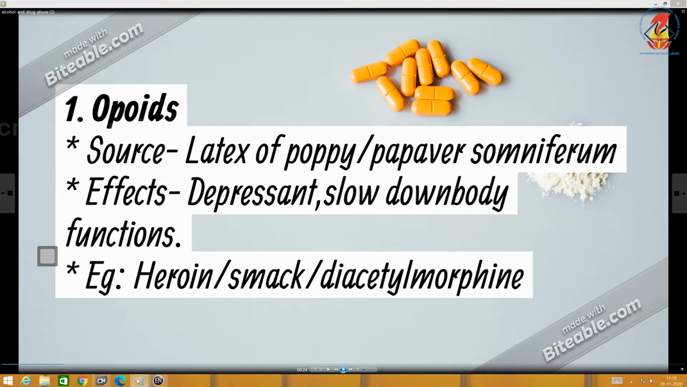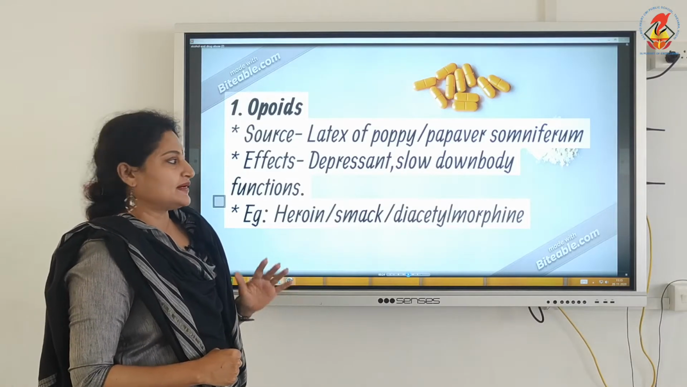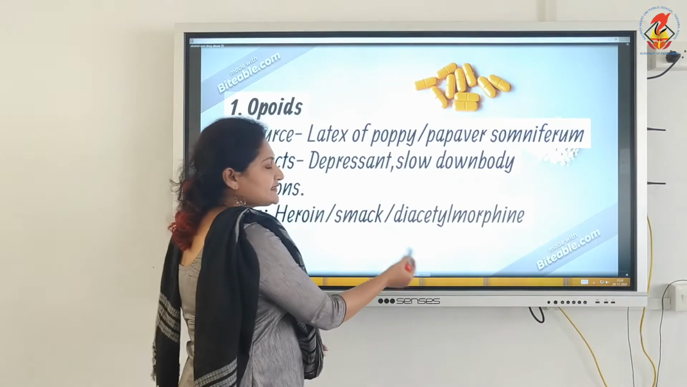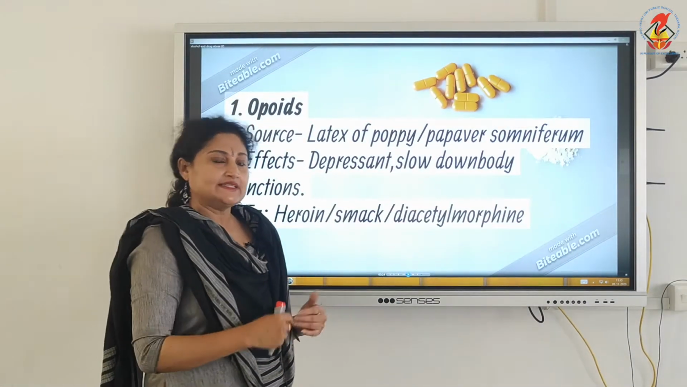It is commonly called smack and chemically called diacetylmorphin. Why is it called diacetylmorphin? It is formed by the acetylation of morphin. It is a white powder which is odorless but bitter. It is administered by way of snorting or by injection.